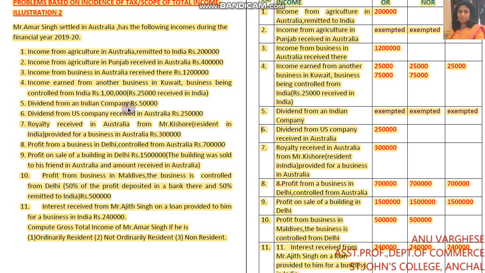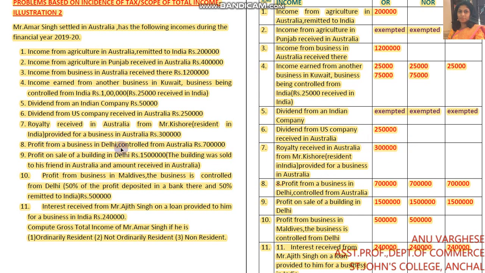Next one, dividend from an Indian company, rupees 50,000. Again, it is an exempted income. If dividend is received from an Indian company, that is an exempted income, you can write exempted in the ordinarily resident, not ordinarily resident and non-residents column. Next, royalty received in Australia from Mr. Kishore, resident in India, provided for a business in Australia. That means income is arising outside India, so it is taxable only for ordinarily resident. So you can write 3 lakhs in the column of ordinarily resident.